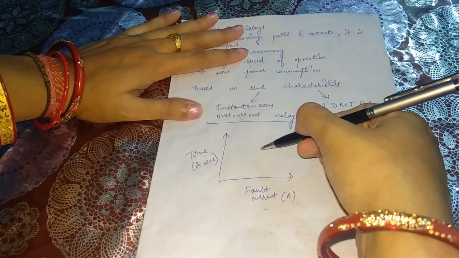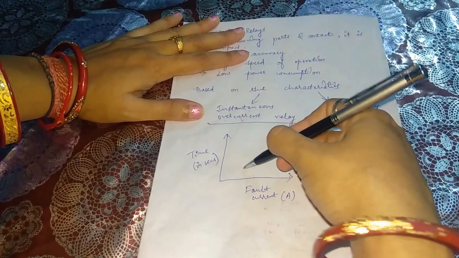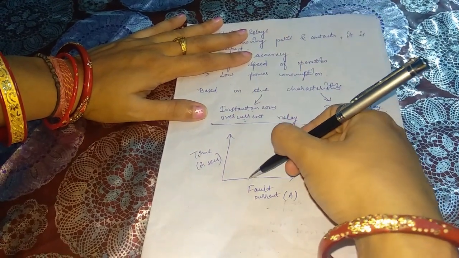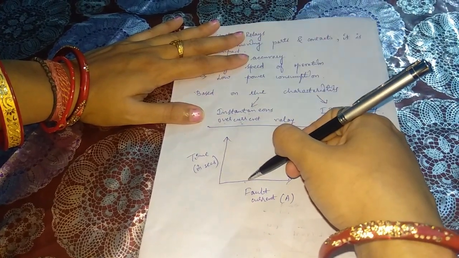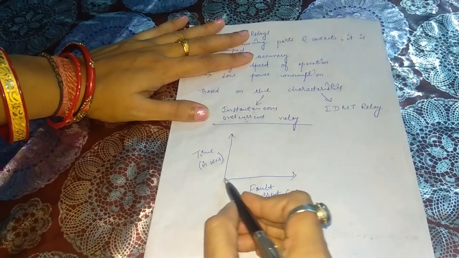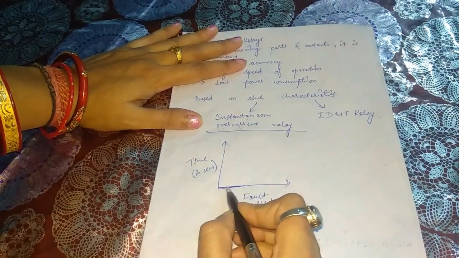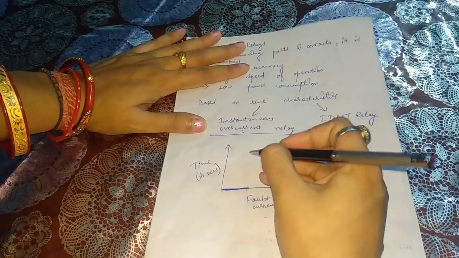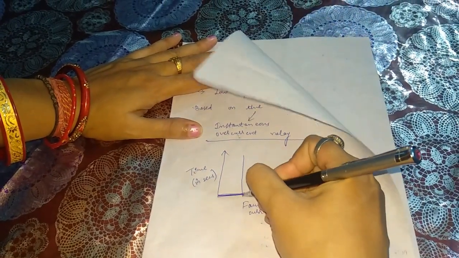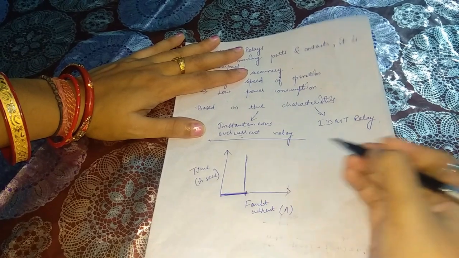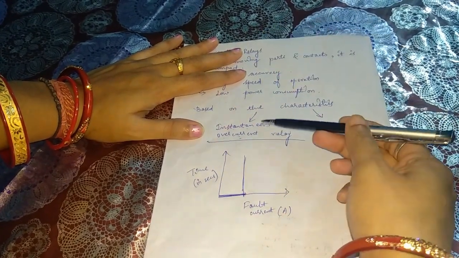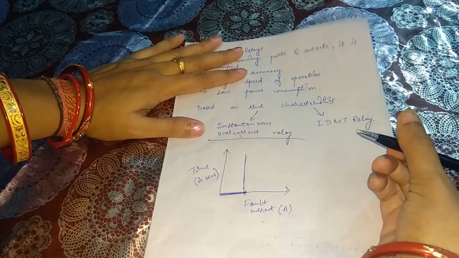the preset value. But till it has reached the preset value, there will be no operation or activation of the relay. So the relay will be activated only after the preset or pickup value is reached. So this one will be the overcurrent portion or the preset value. After it has been reached, instantaneously without any time lag, the relay will operate. So this type of relay is called the instantaneous overcurrent relay.